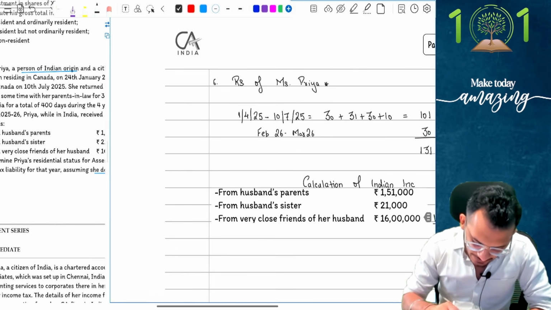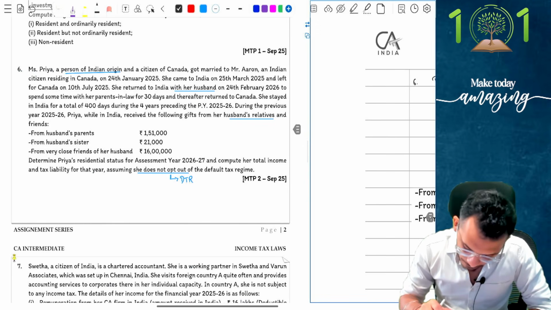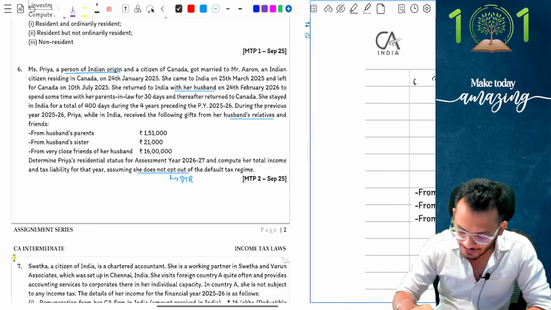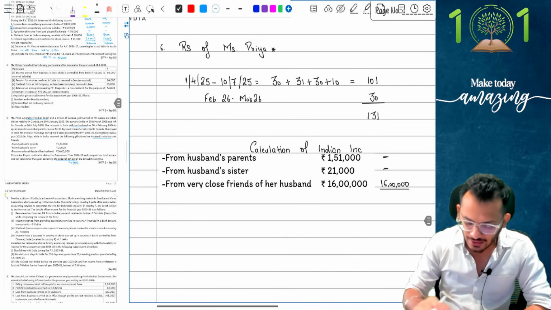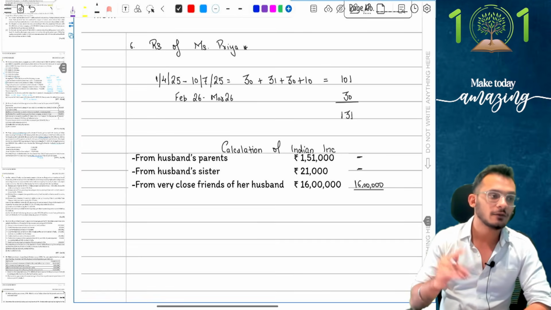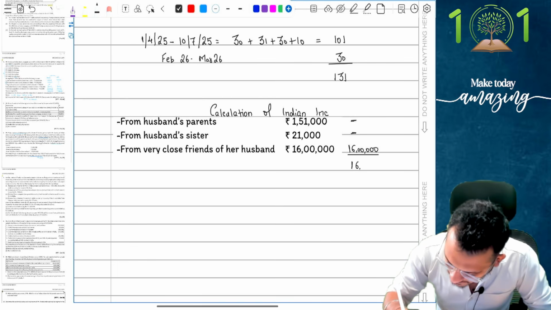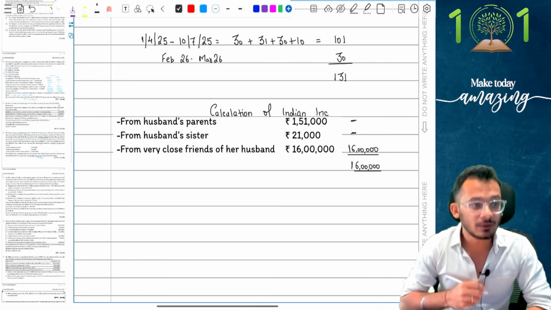First of all, people, let me check if this is on the occasion of marriage. No, during the previous year, while she was in India, she received the gift. Nowhere has the question mentioned that she is receiving this gift on account of marriage. If it was on account of marriage, I would have had a difference of opinion, but this is not on account of marriage, which means my Indian income has come to 16 lakhs.